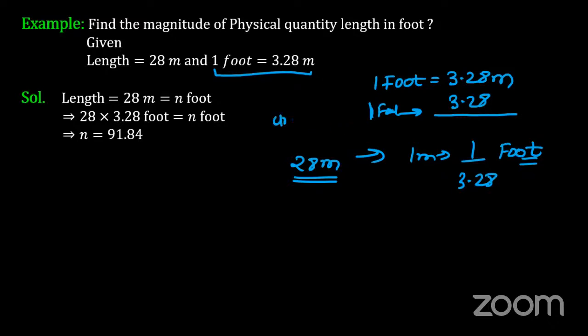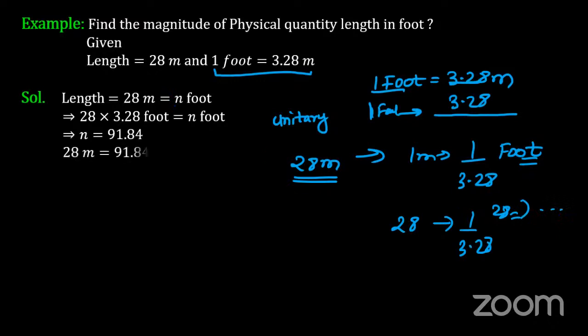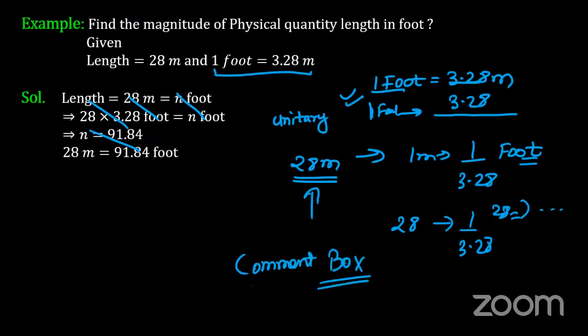In the lower classes, you have seen this thing, unitary method. So 1 foot equals this much. So 1 meter will be equal to 1 upon this much foot. So 28 meters will be equal to how much? 3.28 into 28. So this will give you the number of foots here. That's fine. So this is actually wrong. We will not consider this. Remember it. So take this answer as wrong. You use this approach. If anybody is still having a doubt, please pass your comments in the comment box. Your comments are really, really important for us.